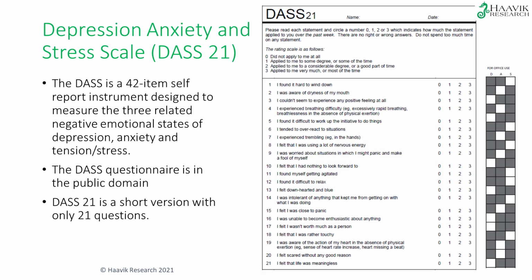So this is what the DASS-21 looks like. There's a short version and a longer version. The full DASS is a 42-item self-reported instrument designed to measure three related negative emotional states of depression, anxiety, and stress. So each of the different questions is either a question about depression or anxiety or stress, and you can get a scale for each of them.